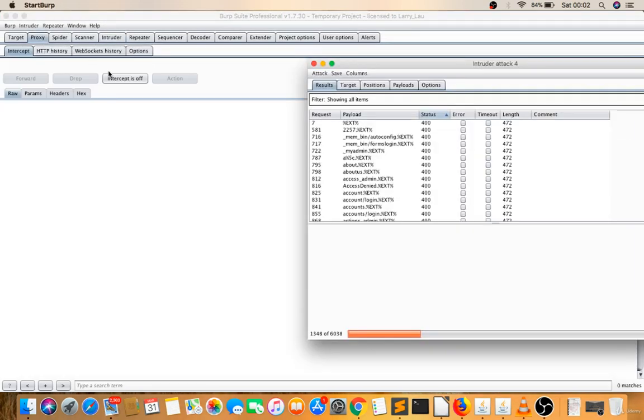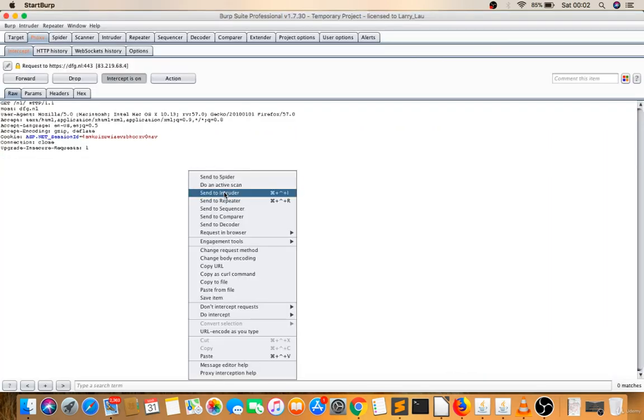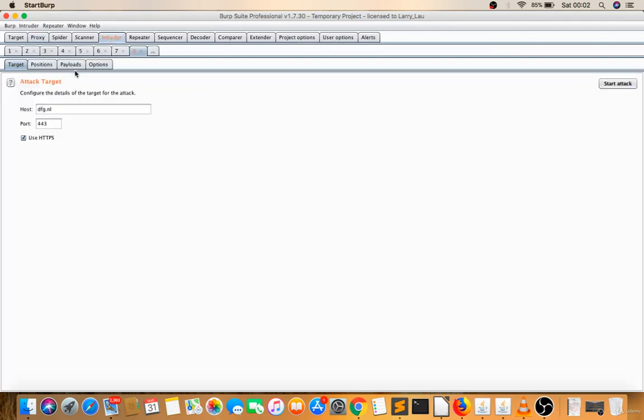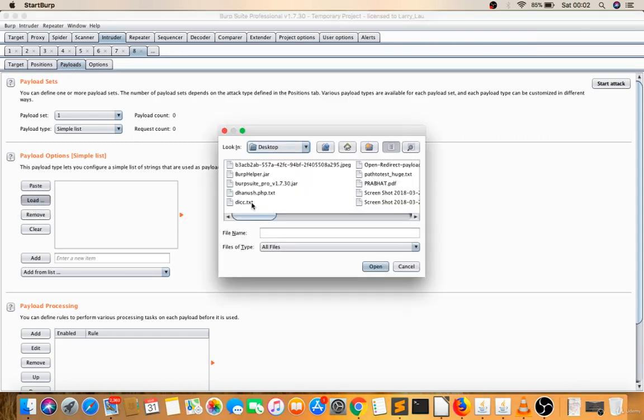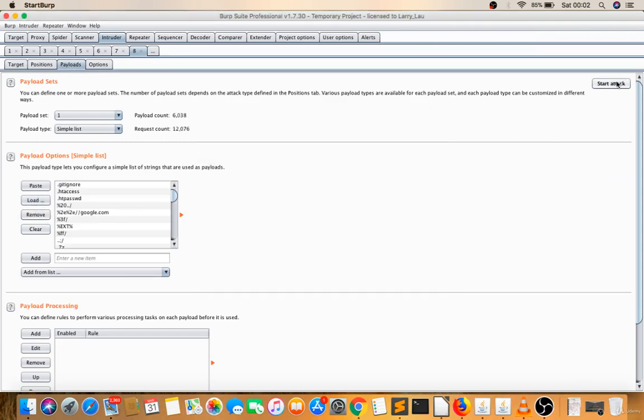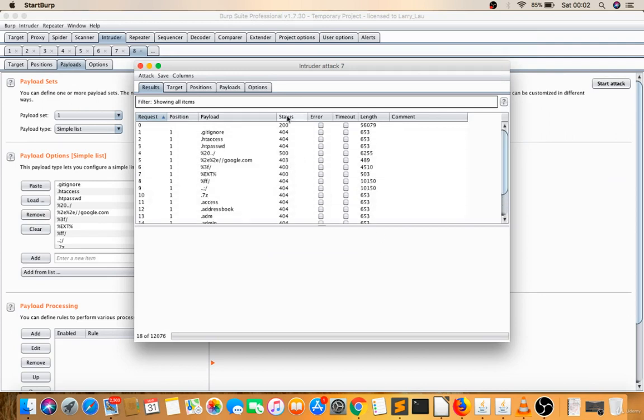Let's proxy, intercept is on. Let's just reload this. Okay, right click, send this to intruder. Now see, I don't have to attack on there. I have to attack on after the slash only, so I'll select this only. Now add payloads, load, start attack, and just wait. You will get some files. Okay, no problem. You have to wait.